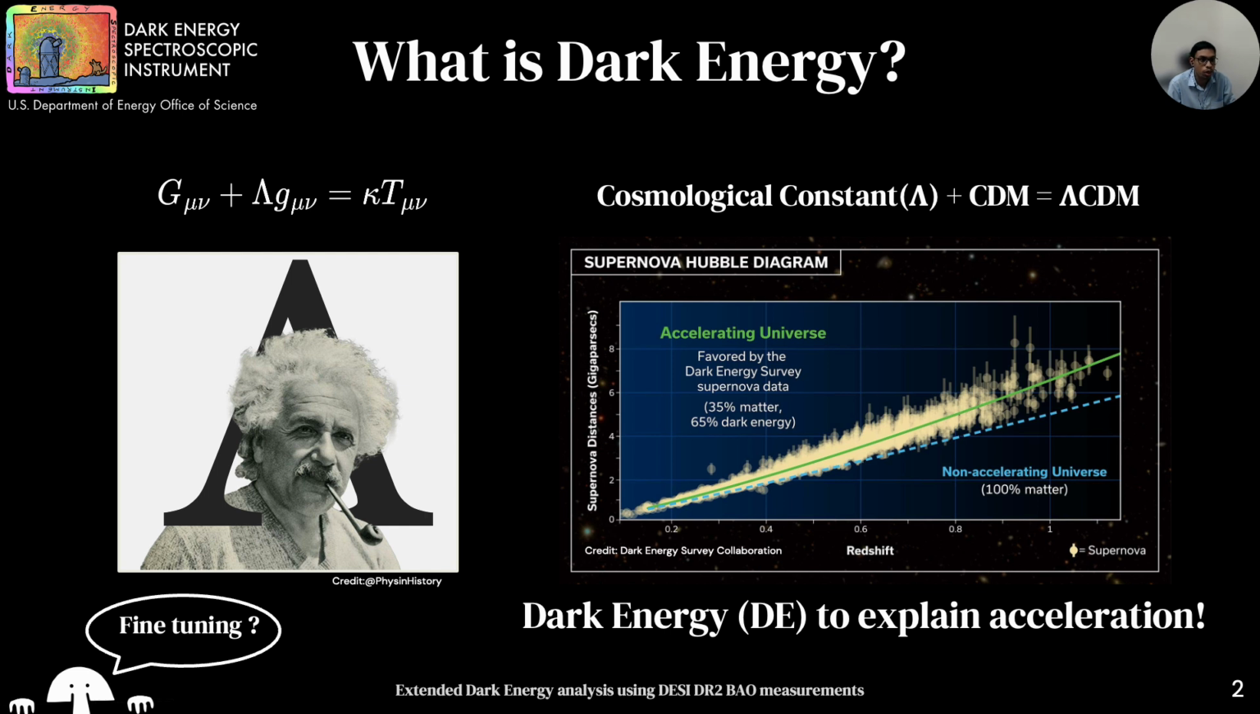Let's begin with a simple question. What is dark energy? Dark energy is a mysterious component introduced to explain the late time acceleration of the universe. The concept of dark energy dates back to Einstein, who introduced a constant representing a vacuum energy to counterbalance gravity. This constant became a key part of the standard model, lambda CDM, after the discovery of the accelerating universe using type 1a supernovae back in 1998.